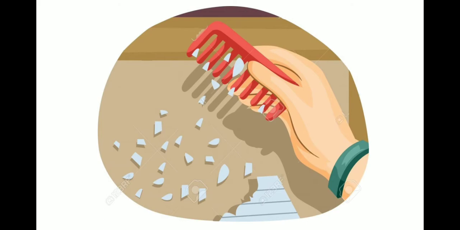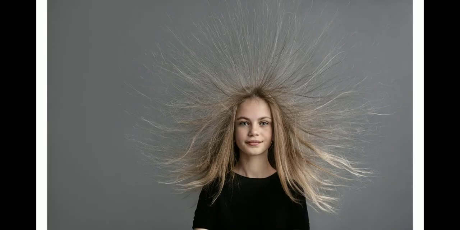So this is the simple example that we have already learned in our junior classes. Because of the electrostatic force, this kind of thing may be seen: the human hair can stand separate, away from each other. This is because the charge acquired by the human hair, that is the positive charge, makes the hairs stand away from each other, because the same charges will repel each other.